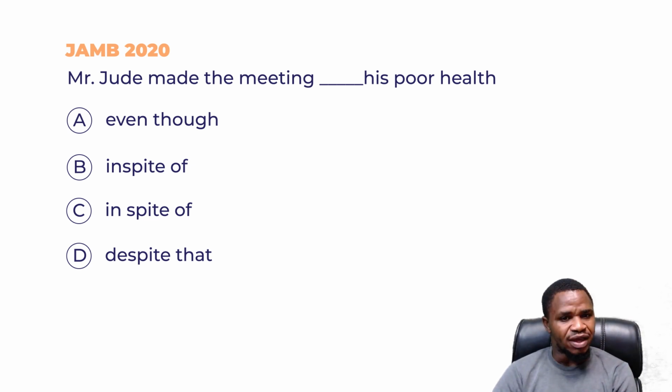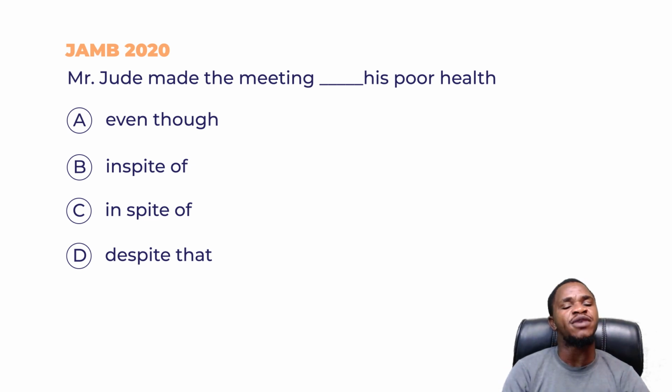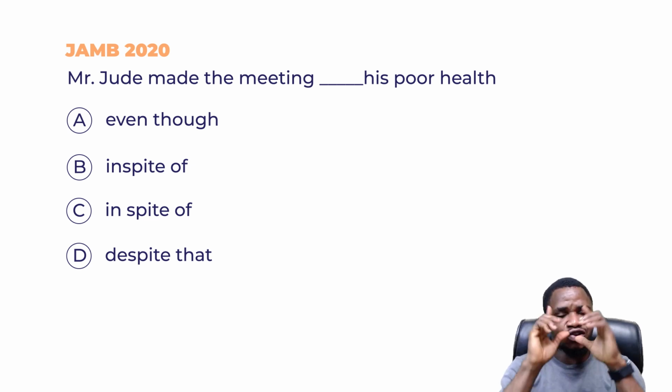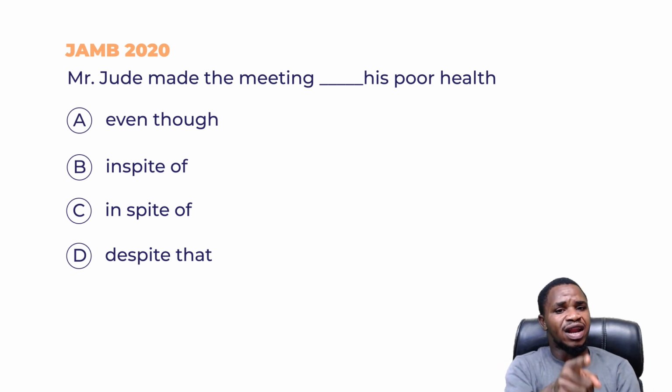And then B, moving back to Concord, a lot of people do not know that there are some words or some phrases in Concord that should be separated. You don't conjoin words together. There are some words or phrases you do not conjoin to make a sentence like this.